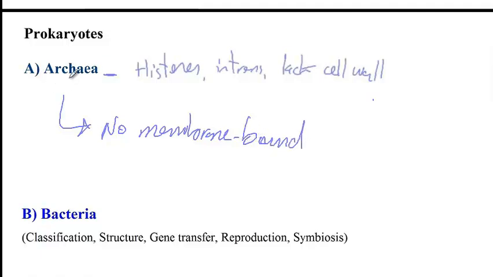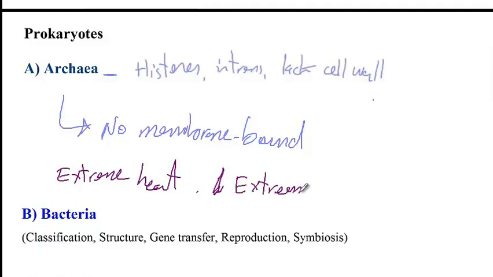And then an interesting feature of archaea is that these prokaryotes produce certain cellular proteins that help them survive under extreme conditions, like extreme heat. You could find them inside boiling hot springs, or these archaea survive extreme salt concentration in the surrounding environment, and again you can find them in salty lakes. So these archaea produce proteins that help them adapt to extreme situations.